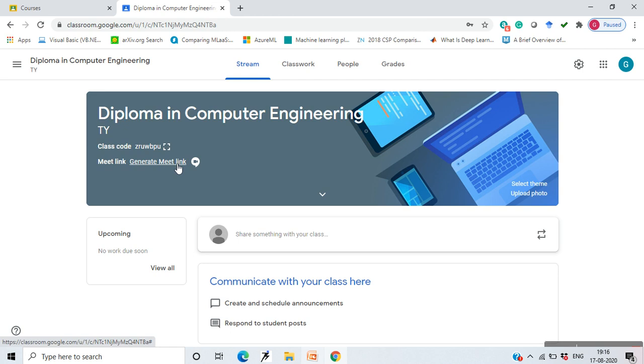Here in Google Classroom, if you have a G Suite account, then you'll get this option, Meet link. You can generate a Meet link from over here, and the students from your Google Classroom, those who have enrolled, will automatically get the link, okay, or you can share that link with those students and conduct a Google meeting like this.